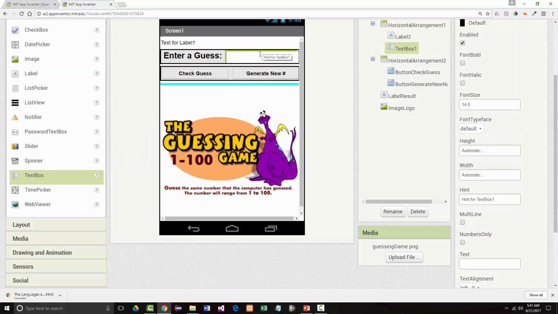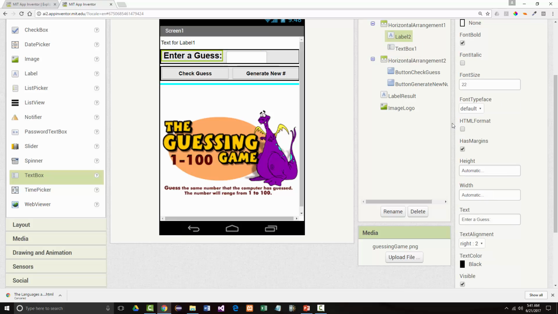All right, that text box is pretty big. Let's also make that about 22 pixels, and we'll make it bold. But let's make the width of that, if it's 25%, that should be plenty big, I would think. And we'll take this label that we have, and we'll make the width of that fill parent, which should push that over. Now maybe that's a little bit too big.